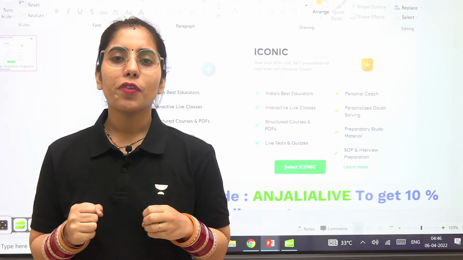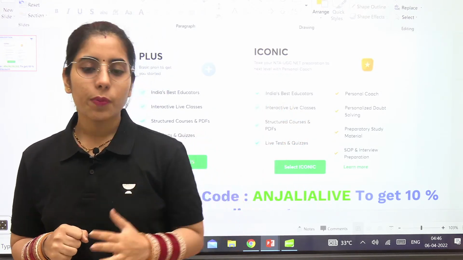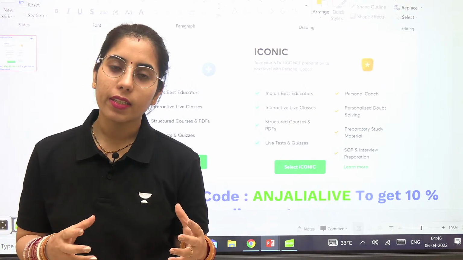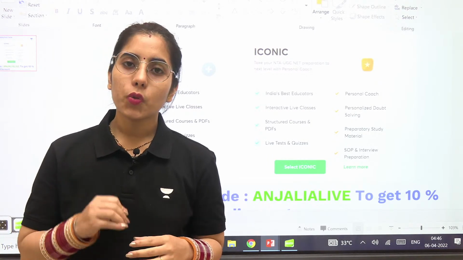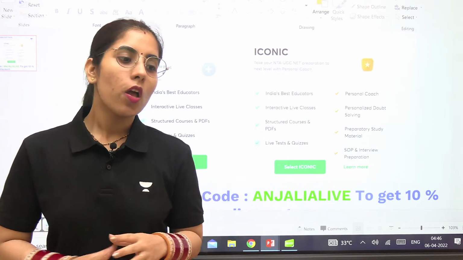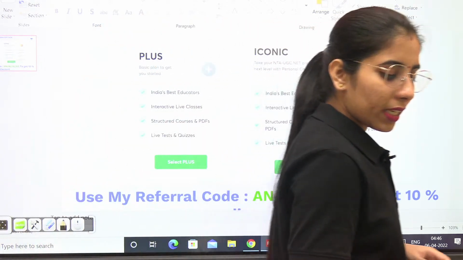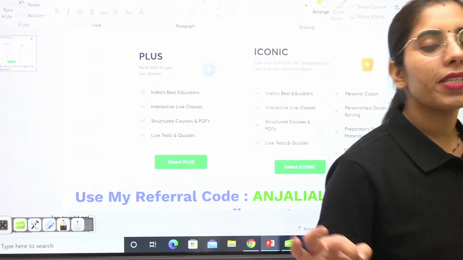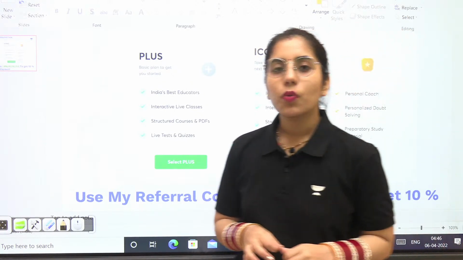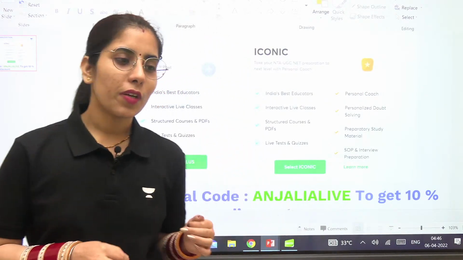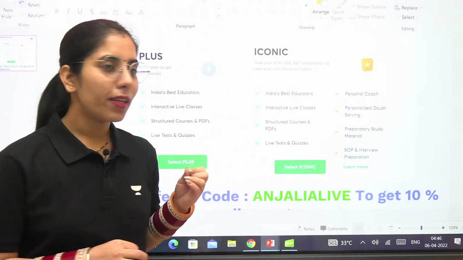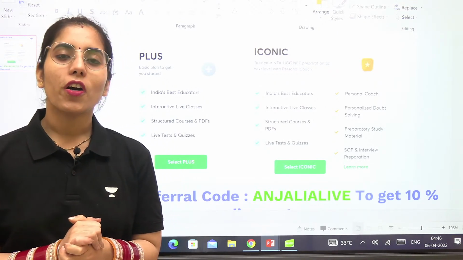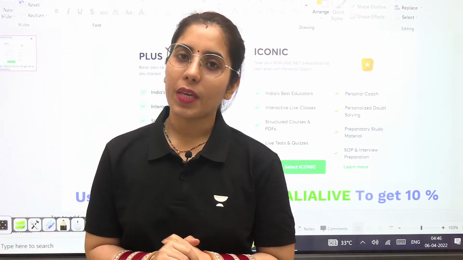Make a target of solving at least 10, 15, 20, whatever number of questions is possible for you on an everyday basis. Along with that, do the revision regularly. These things will help you see a great improvement in your preparation and in your confidence level as well. And when you see all that, you will realize that these small little things play an important role in your preparation journey, and in having better preparation for the upcoming exam.